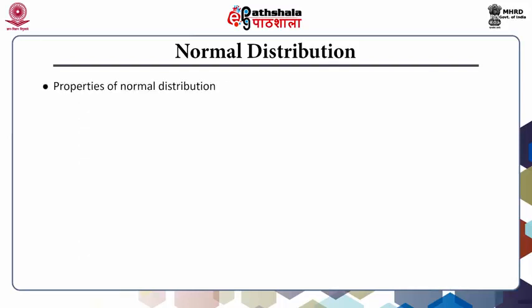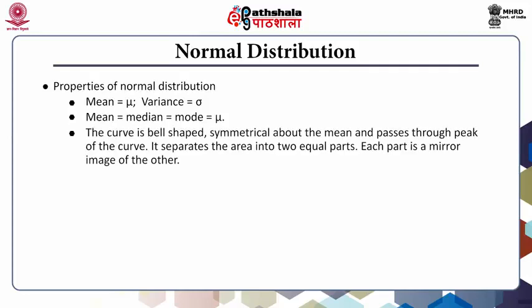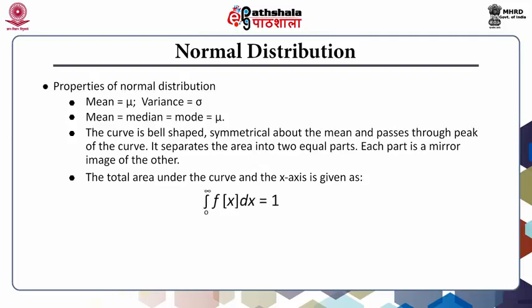Properties of normal distribution. The mean is given by mu, the variance by sigma squared, and mean equals median equals mode. The curve is bell shaped, symmetrical about the mean, and passes through the peak of the curve. It separates the area into two equal parts. Each part is a mirror image of the other. The total area under the curve and the x-axis is given by the following formula. The random variable has an infinite theoretical range of plus infinity to minus infinity.